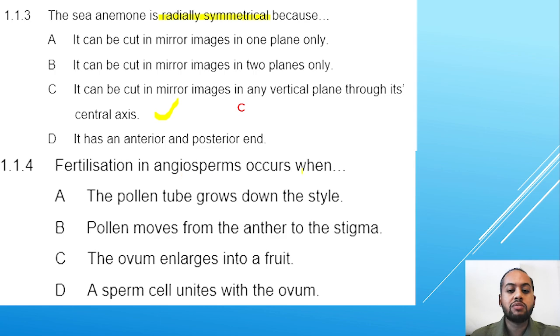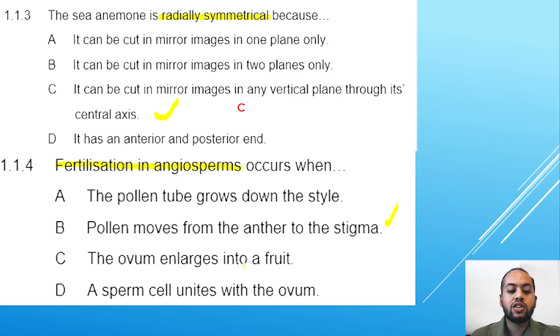Fertilization in angiosperms occurs when? The pollen tube grows down the style. The pollen tube never grows down the style. Pollen moves from the anther to the stigma. Yes, this one is possibly correct because pollen does move from the anther to the stigma.